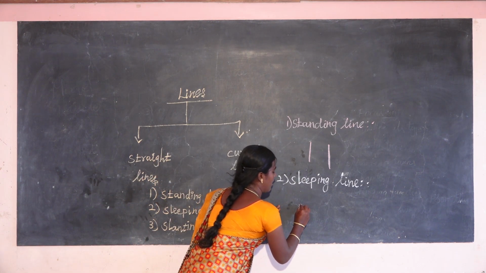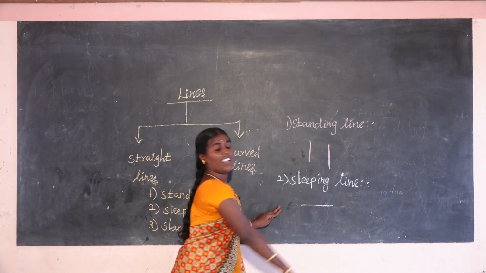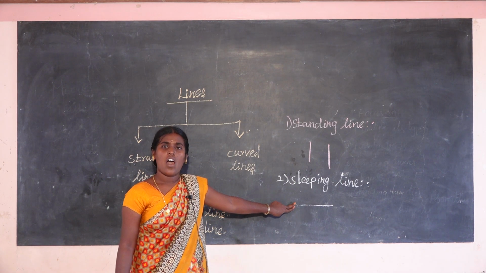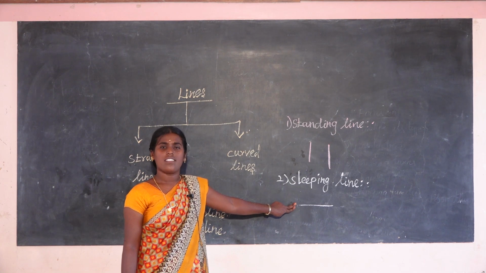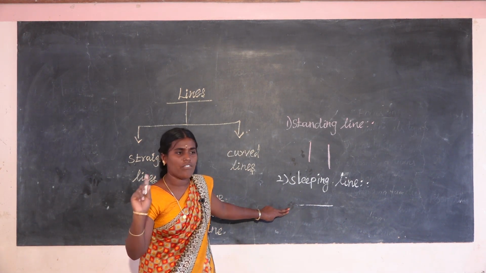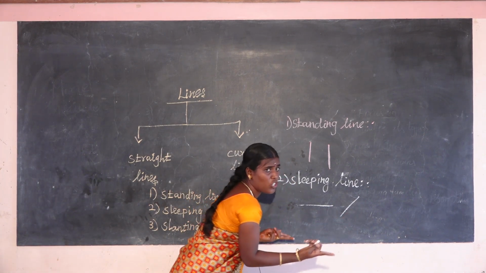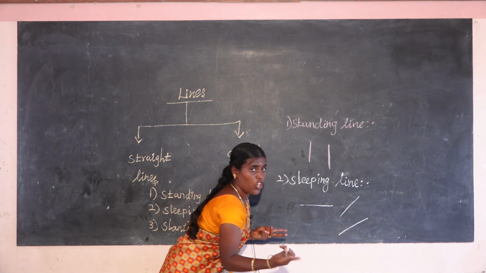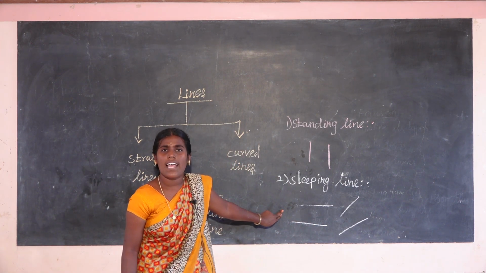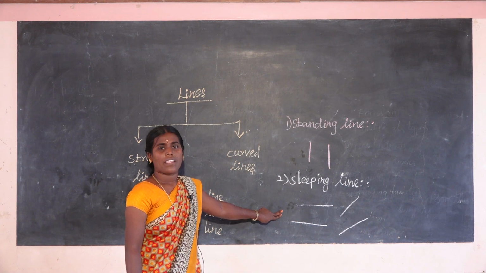Yes, that is a sleeping line. Sleeping lines also have only one way to draw. How many ways to draw the sleeping line? Only one way.